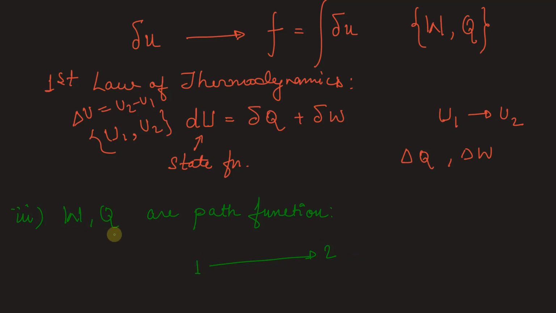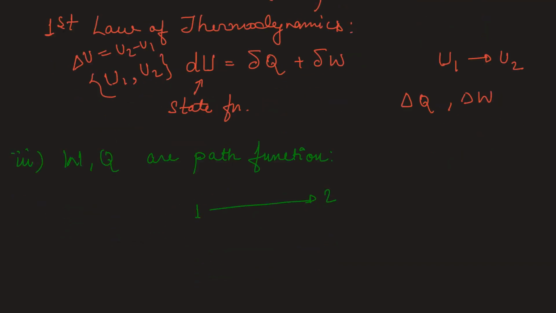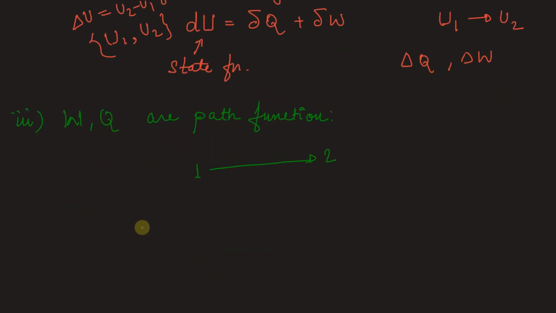Heat and work are two very famous examples of path functions because they depend on how the thermodynamic system changes from initial state to the final state. And as we have already seen, these two are brought together using the internal energy concept, that is delta U will be equal to Q plus W.